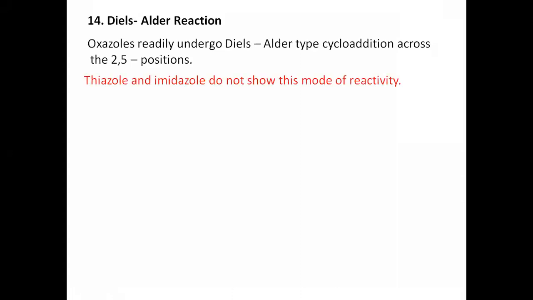This is about the addition reaction. There is selectivity here. Imidazole and thiazole fail to give the Diels-Alder reaction, while oxazole is the only azole which undergoes this cyclization reaction.